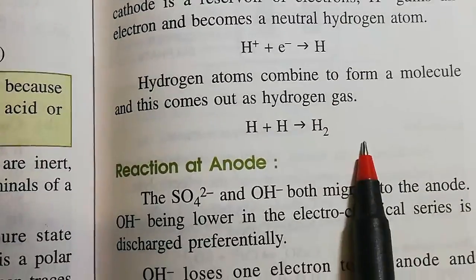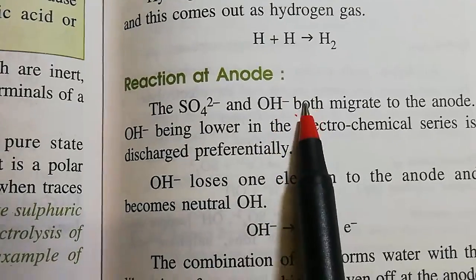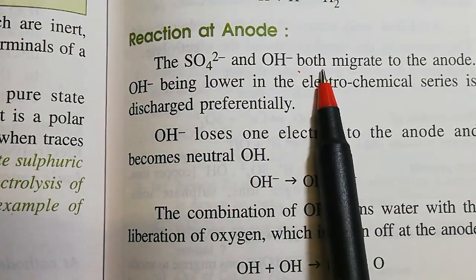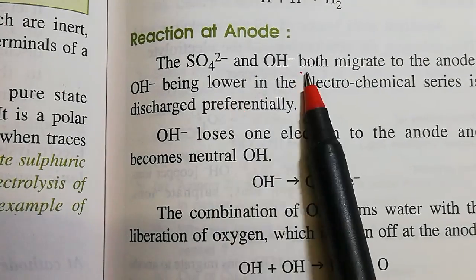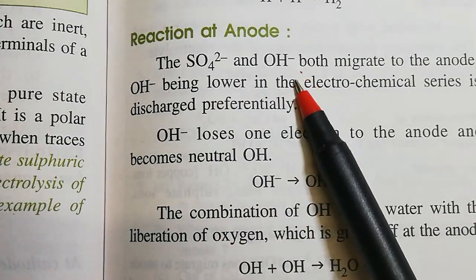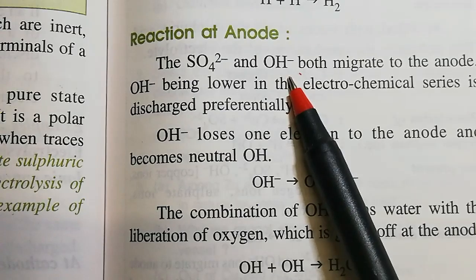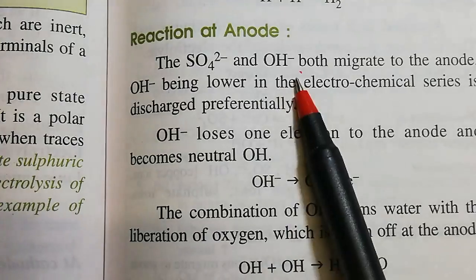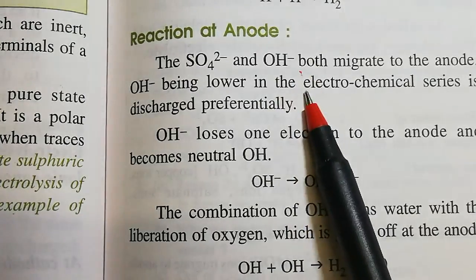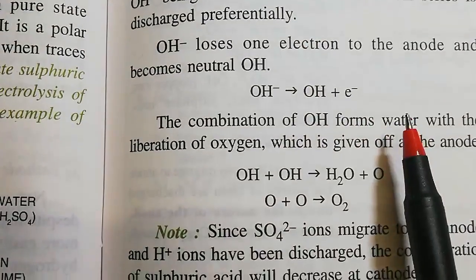But what occurs at the anode? At the anode preferential discharge will occur, as we have studied a few minutes back. Between sulfate and hydroxyl, hydroxyl is placed below in the activity series of anions, so OH- is preferred to discharge at the anode.